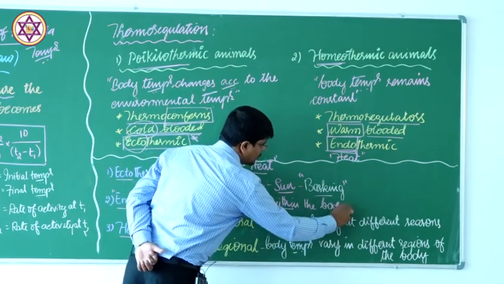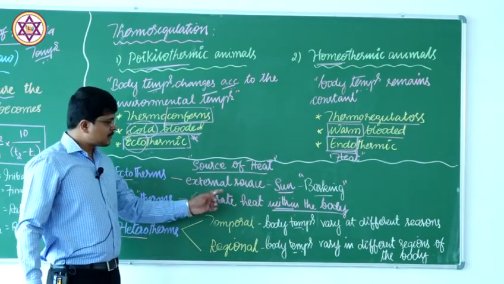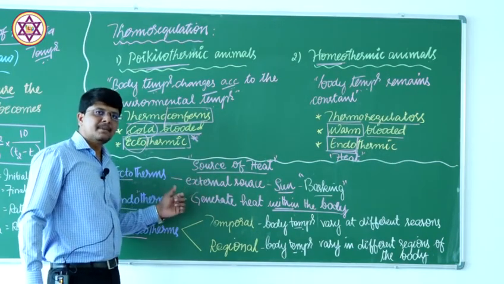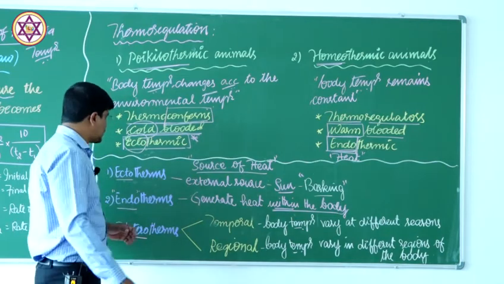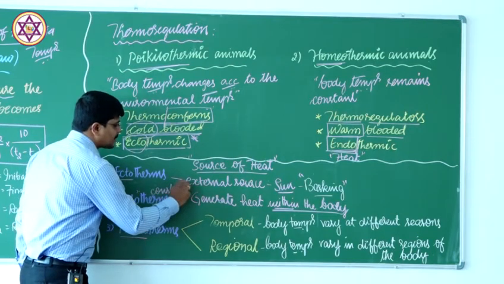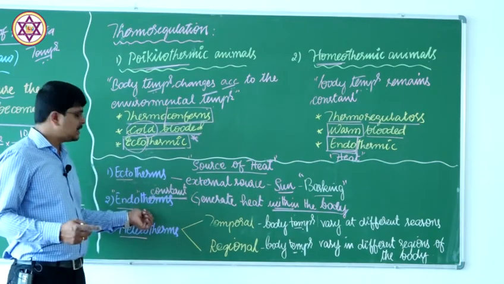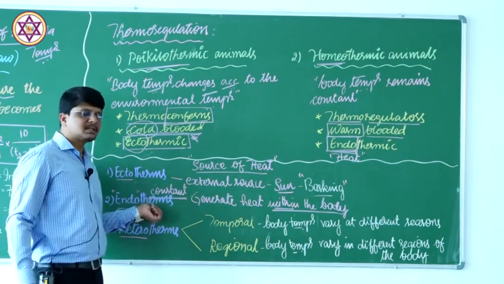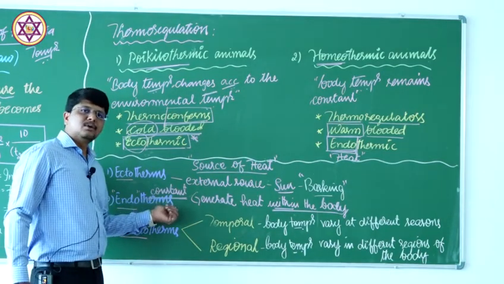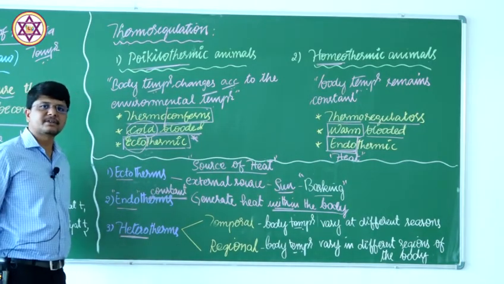As I told you before, within the body various metabolic activities take place, during which some amount of heat is generated, and that heat is absorbed and conserved to maintain constant body temperature. Therefore, they are called endotherms. They generate heat within the system itself. They do not depend on other sources for heat generation. The other, exceptional category of animals is called